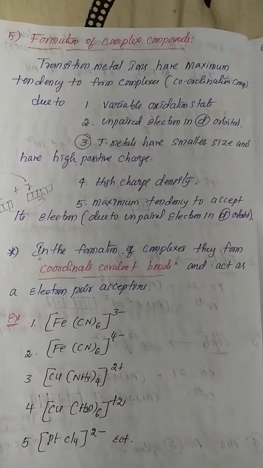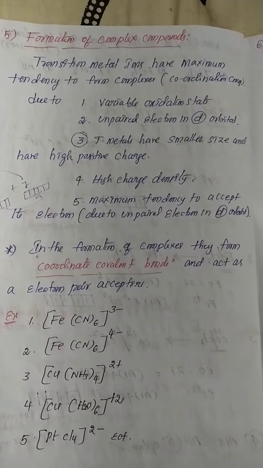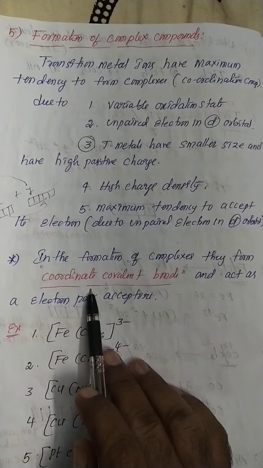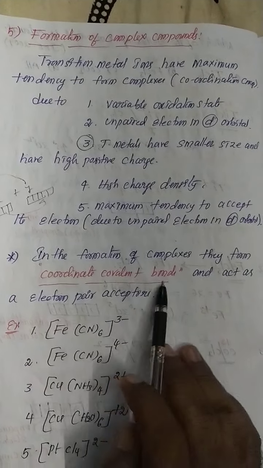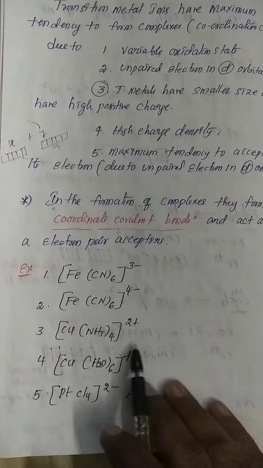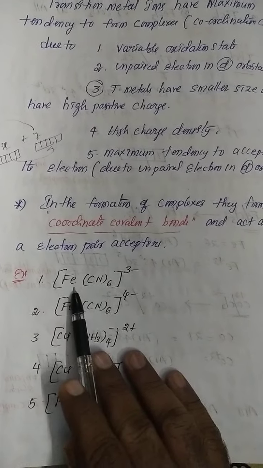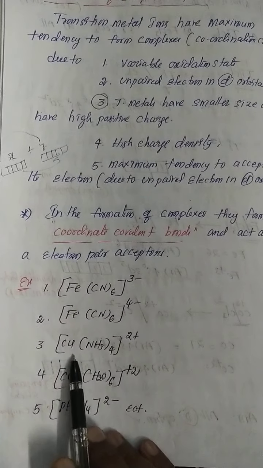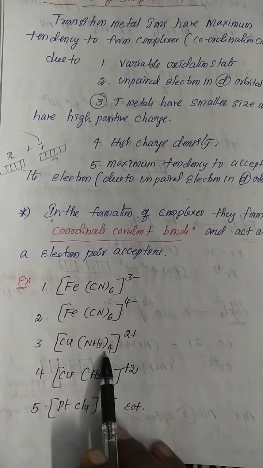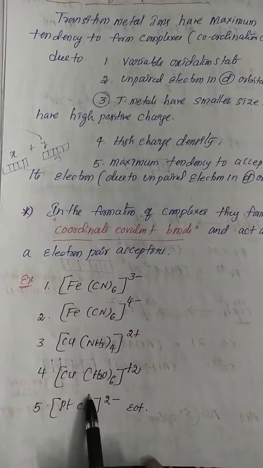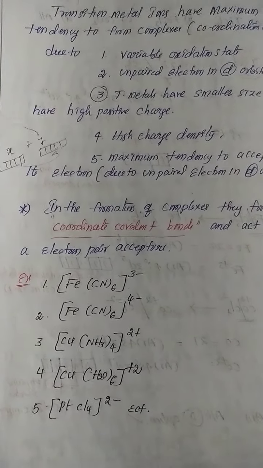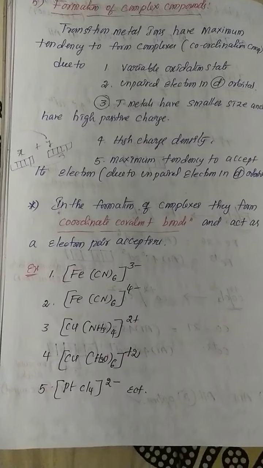That's why these compounds are named coordination compounds, because every complex compound compulsorily shows coordinate covalent bonds. So for example, Fe(CN)6 3-, Fe(CN)6 4-, tetraamminecopper(II) 2+, hexaaquacopper(II) 2+. These are all examples of coordination compounds.